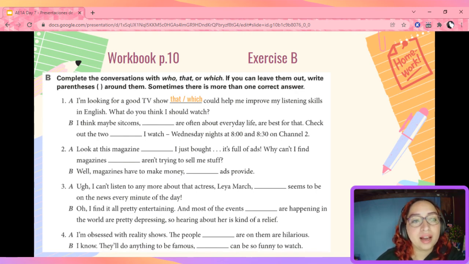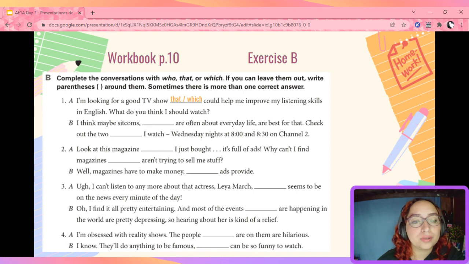B. I think maybe sitcoms, which are often about everyday life, are best for that. In this case, is the information essential or is it extra? That's right, the information in between the commas is extra. So this is a non-defining clause.